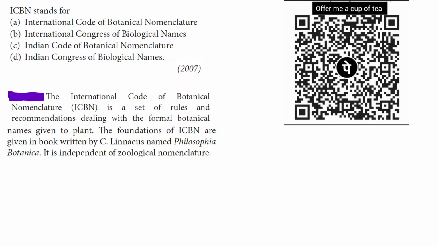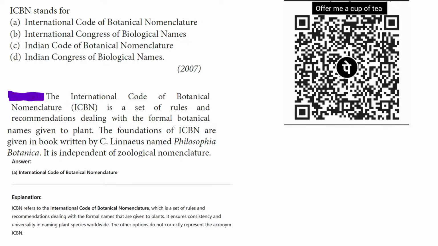The foundation of the ICBN is given in a book written by Carolus Linnaeus named Philosophia Botanica. It is independent of zoological nomenclature. So ICBN stands for International Code of Botanical Nomenclature.